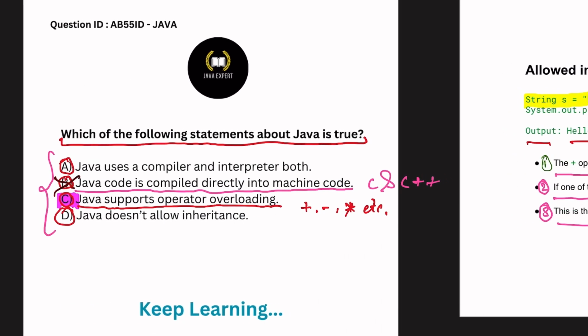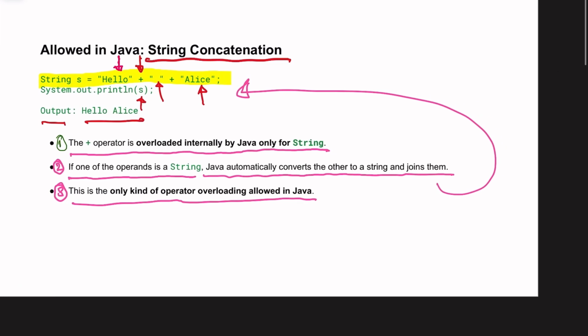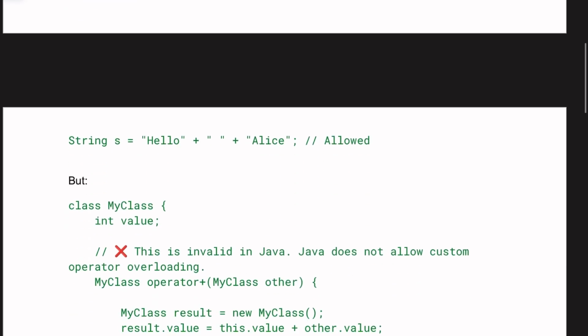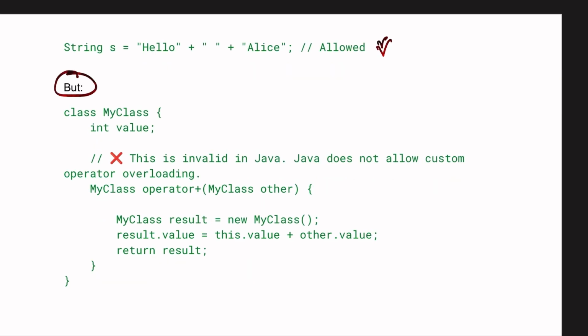So that is why option C is wrong. Let me change the color. Yes, option C is wrong. And let me explain the methods. We know this is allowed in Java for string concatenation, but this method name, operator plus, is invalid in Java. Java does not allow custom operator overloading.